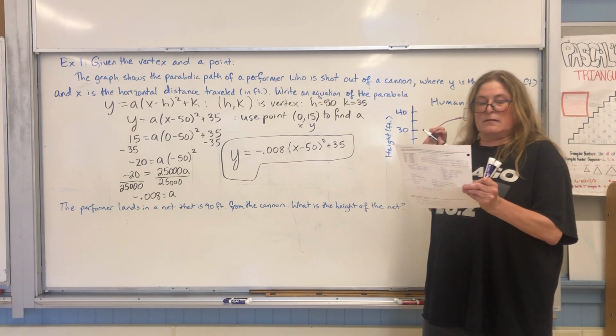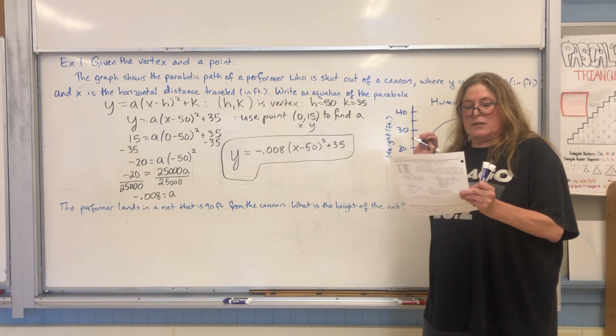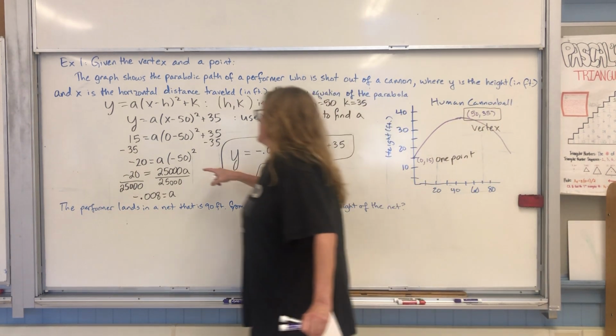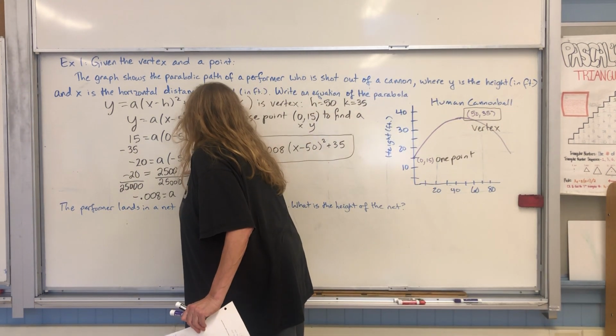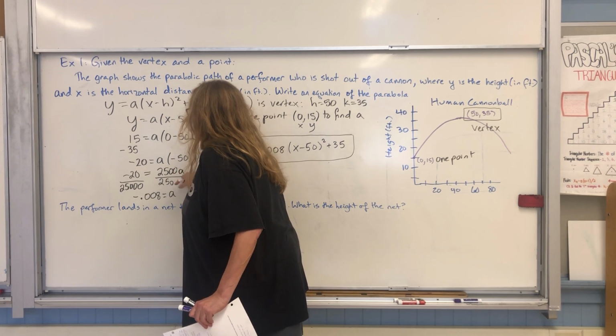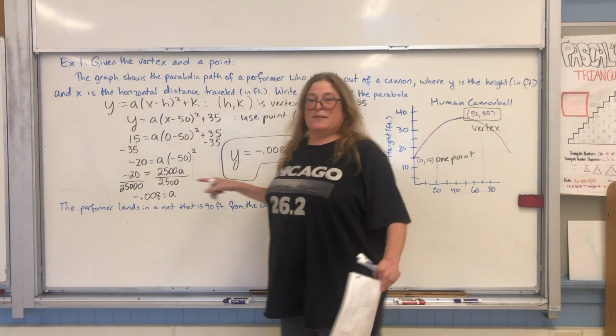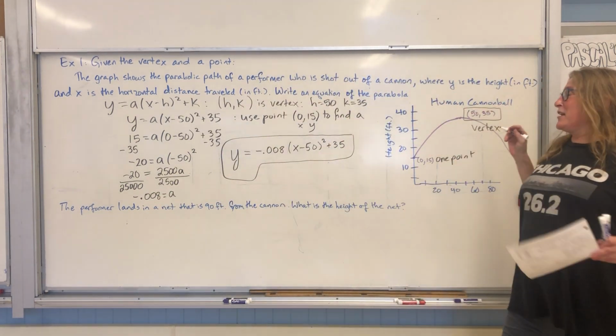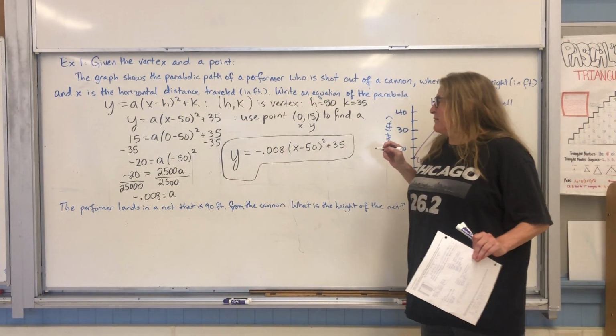Oops. Oh, 25. Sorry guys, I made a mistake. 2500A, can't read my handwriting. This is still right though, negative 0.008. Sorry, I'm going off my notes and I didn't read my writing very well.